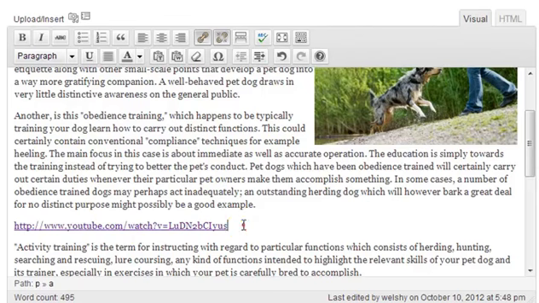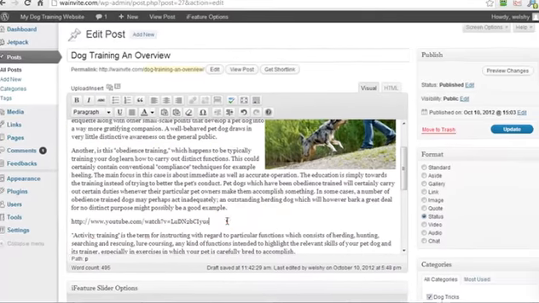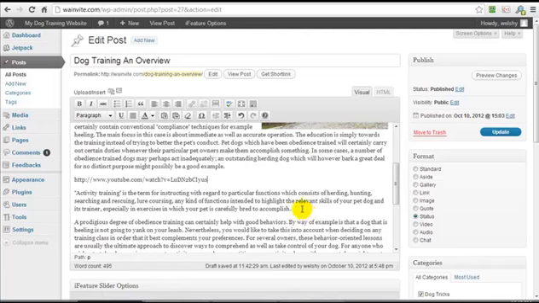Now, what we have to do for this to work is click on this unlink so that it just becomes like plain text. So I'm going to click on unlink, and you see there's no underline on it anymore because it's a plain link. The next thing we're going to do, we want to put a tweet.